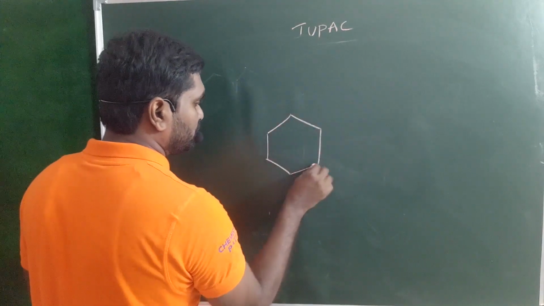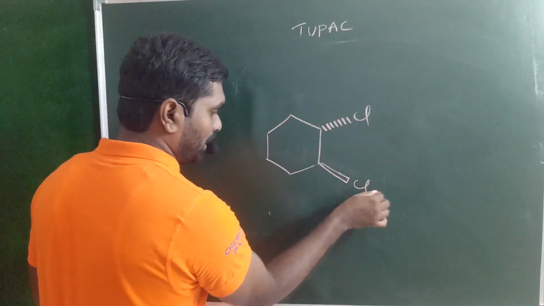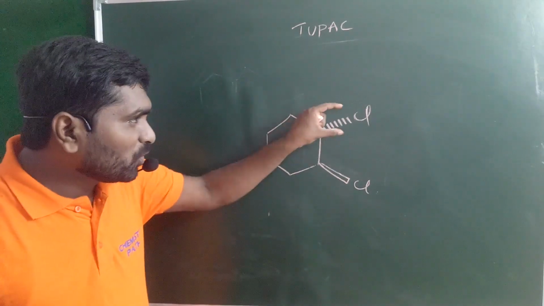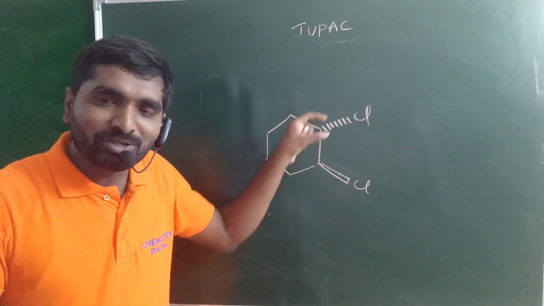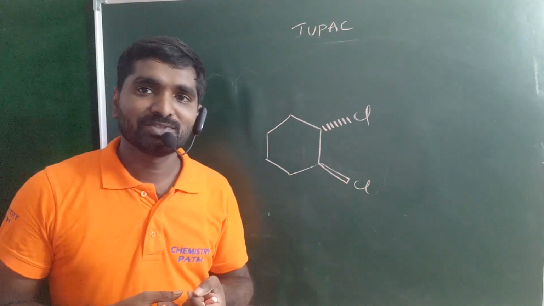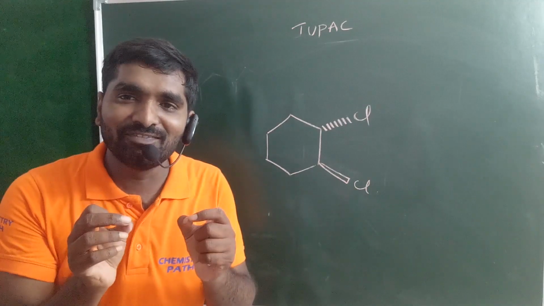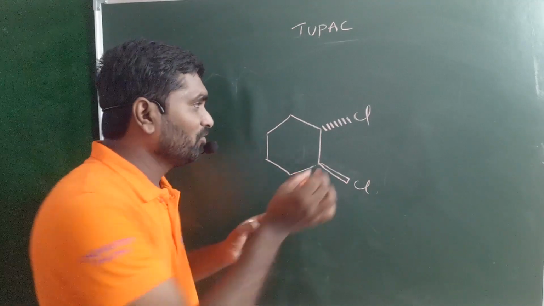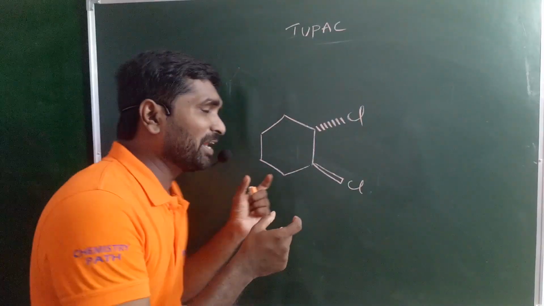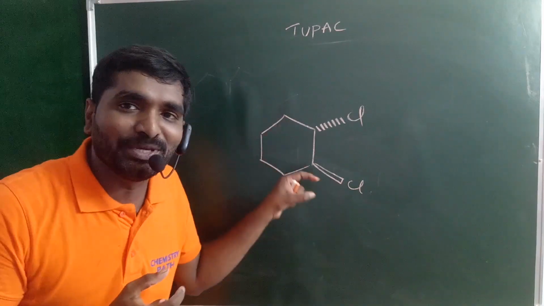Look at this example. Cl. What about this example? Both the groups are the same. Both are chlorines, both are substituents. Halogens are always substituents. They are not functional groups. So both are the same substituent, but they are present with different wedges, one a broken wedge and one a solid wedge. So both are present with different wedges.